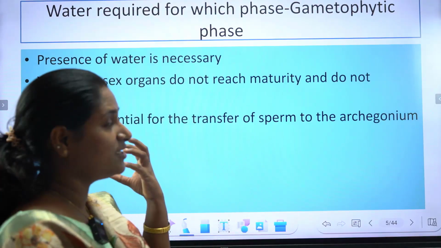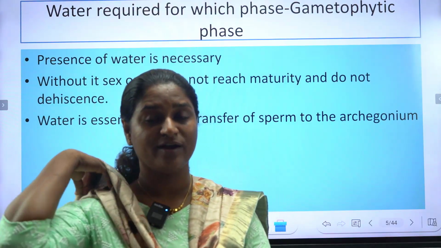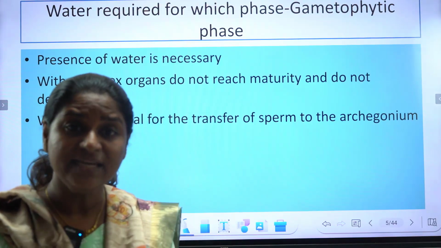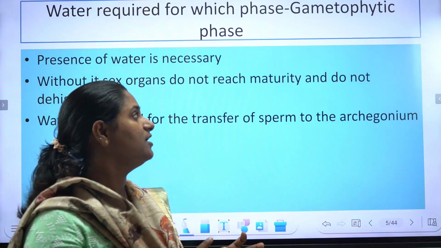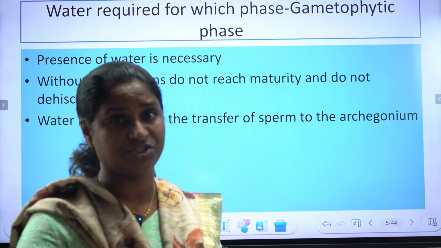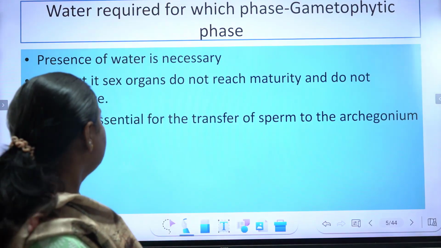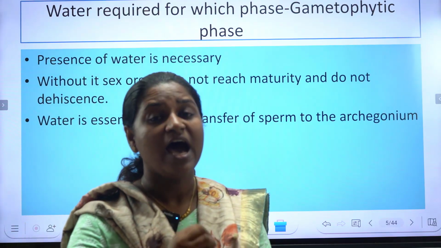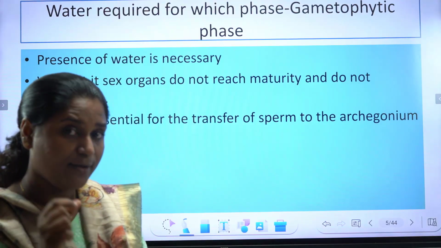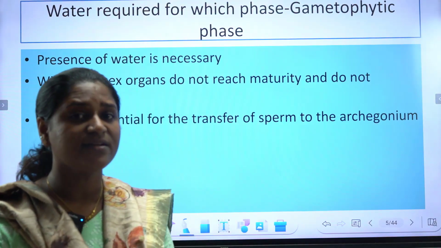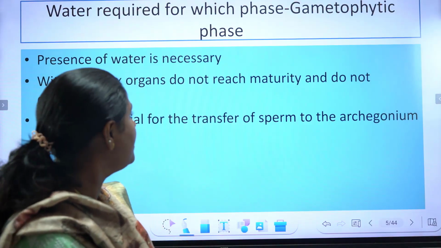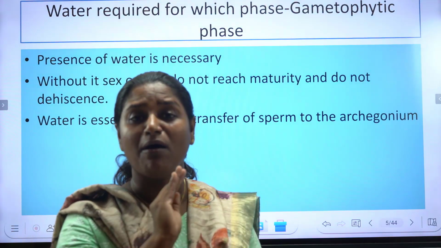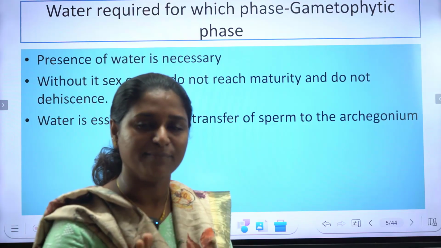Let us look in detail at where water is required for reproduction. In the life cycle of bryophytes, water is mainly required for gametophyte development and gametangial maturation also. We will look in detail. The presence of water is necessary for the maturation of archegonia and antheridia. Otherwise, they don't dehisce or they won't release their gametes.